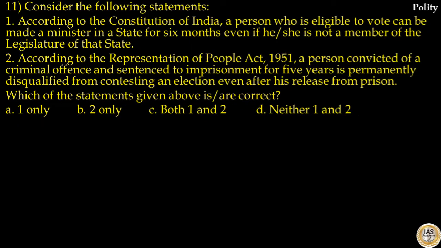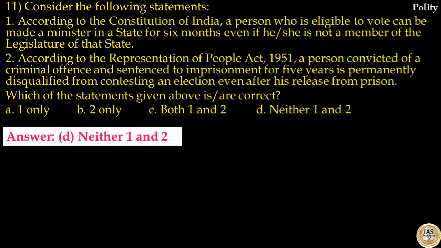Question number 11. Consider the following statements. Statement number 1. According to the Constitution of India, a person who is eligible to vote can be made a minister in a state for 6 months, even if he or she is not a member of the legislature of that state. That is incorrect. Statement number 2. According to the Representation of People Act 1951, a person convicted of a criminal offence and sentenced to imprisonment for 5 years is permanently disqualified from contesting an election even after his release from prison. That is incorrect. Which of the statements given above is or are correct? Here answer to this question is option D. Neither 1 nor 2 of the statements are correct.